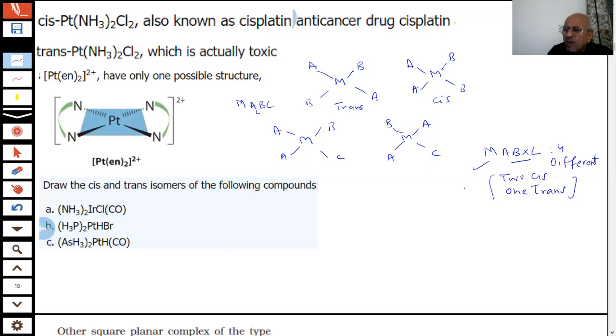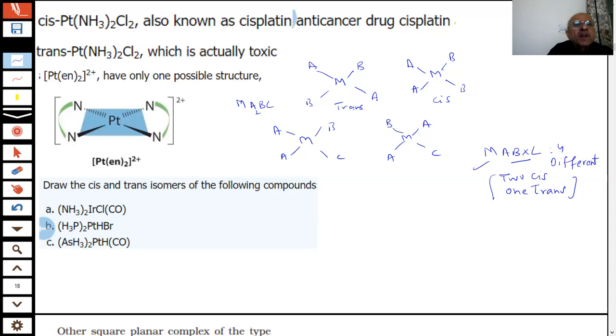These are usually not asked, what I said. Most of the time, these are the type of questions we are giving to you. Now, there are two important points here. One, you see this compound, Pt(NH3)2Cl2. This is important from a medical point of view. See the difference, how much difference is there.